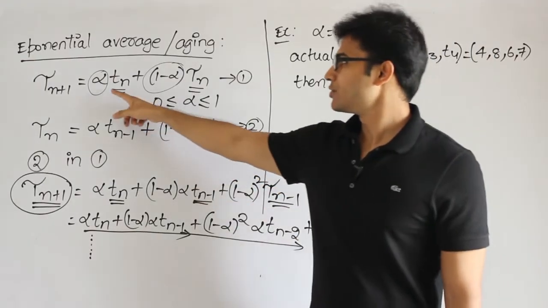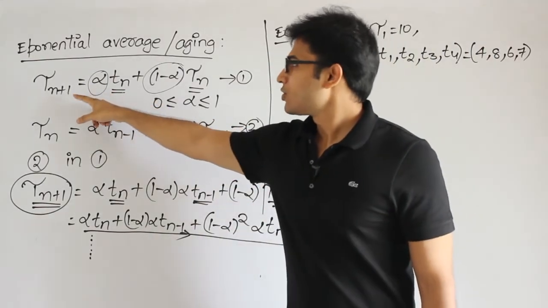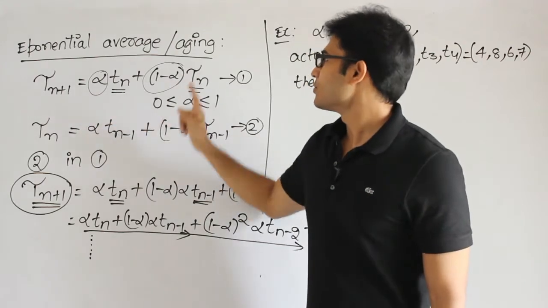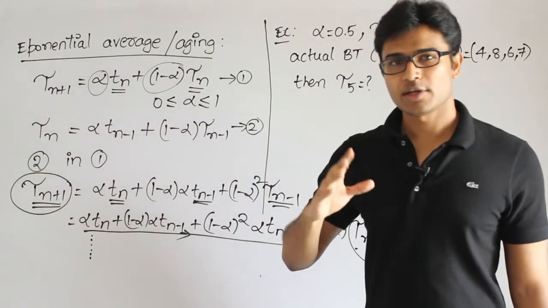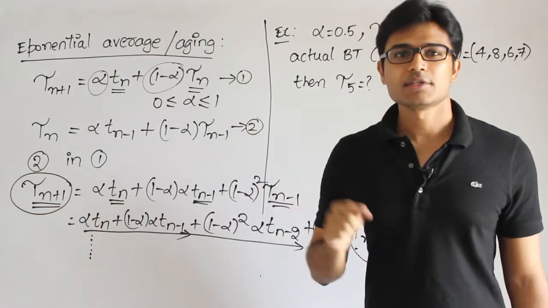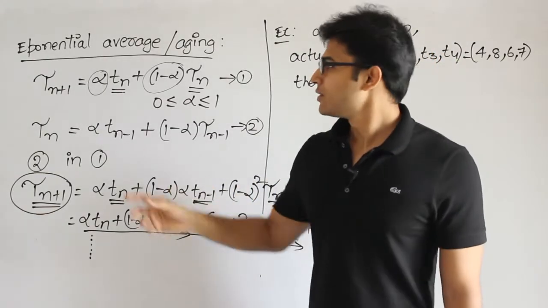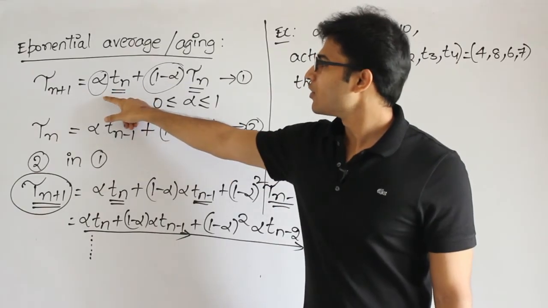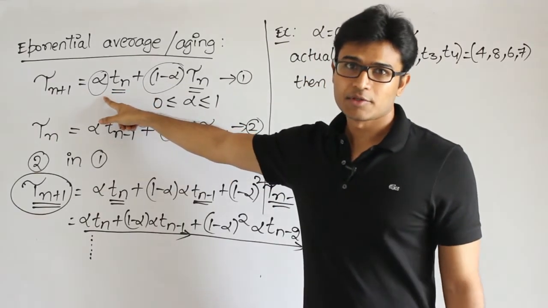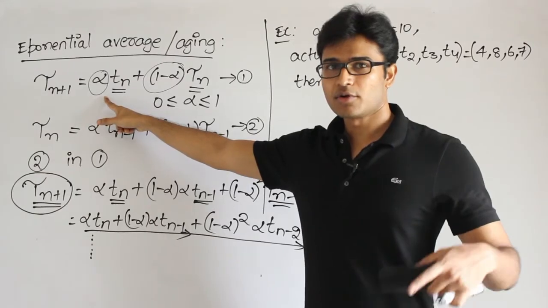If you put alpha equal to 0, then tau n plus 1 equals tau n, which means whatever you predicted last time, you are sticking to that. You are thinking that your prediction is always right. So if you put alpha equal to 1 here, it is very dynamic, which means depending on the previous process you are going to change.